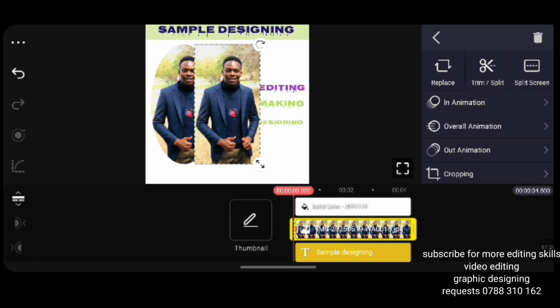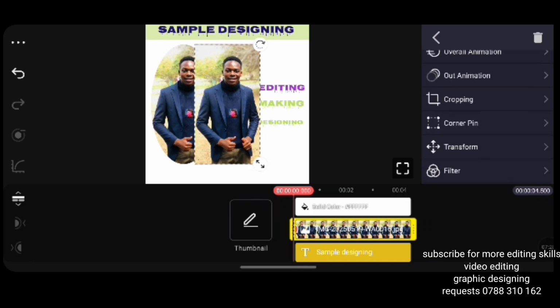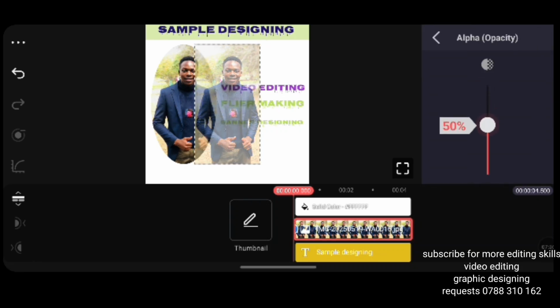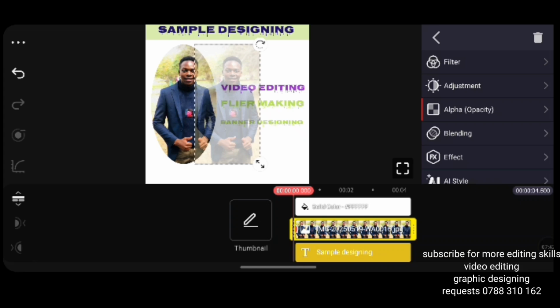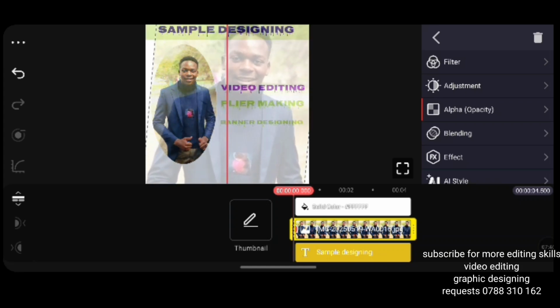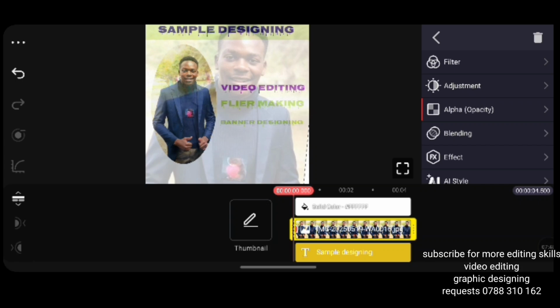Then I want to put it as a watermark. I just go down there, I tap where it is written alpha opacity, then I reduce the alpha opacity here. As you can see, it's becoming a watermark. Then like this, I can also zoom the picture for it to be a large picture. As you can see now, it becomes a watermark.